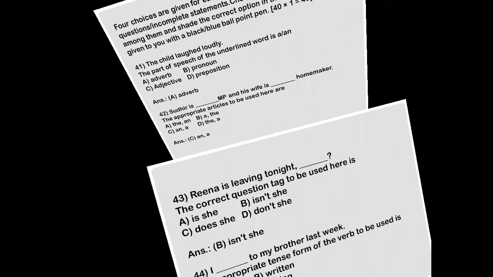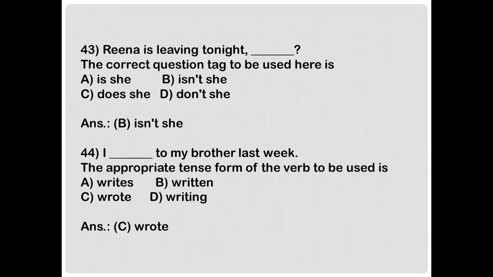Okay, next one. Reena is leaving tonight. The correct question tag to be used here is A. Is she? B. Isn't she? C. Does she? Or D. Don't she? And the correct answer is option B. Isn't she? Next. I dash to my brother last week. The appropriate tense form of verb to be used is A. Writes, B. Written, C. Wrote, D. Writing. And the correct answer is option C.